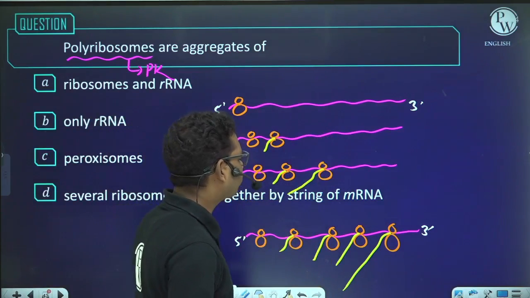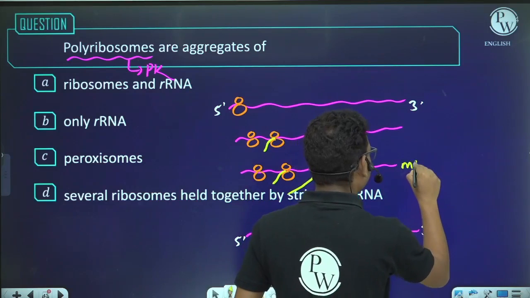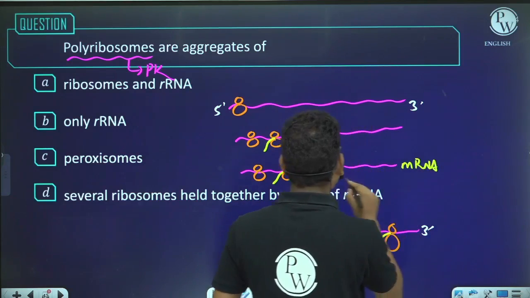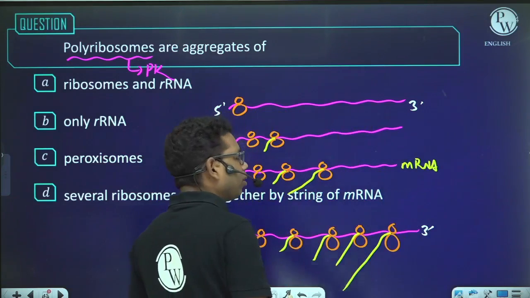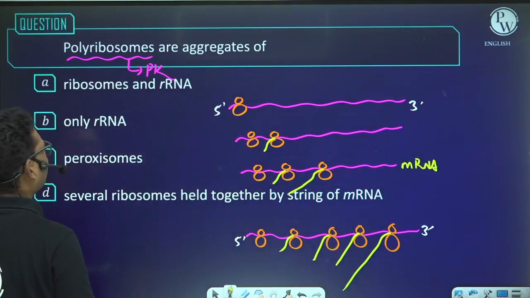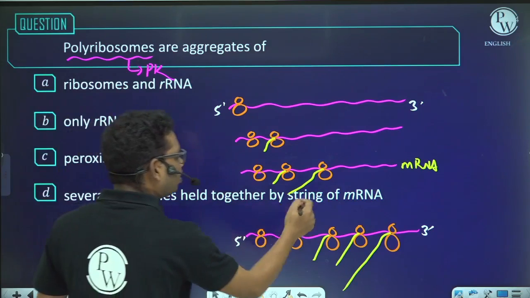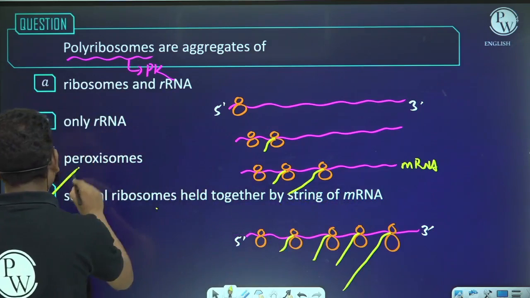This complex, which has a single mRNA associated with a number of ribosomes, is known as polyribosome. So this polyribosome consists of several ribosomes held together by a string of mRNA. So the answer will be D.